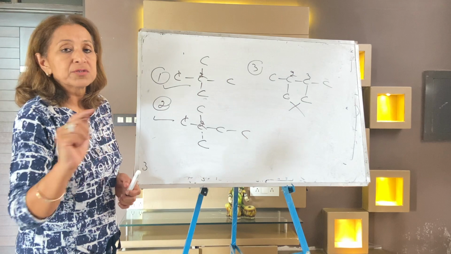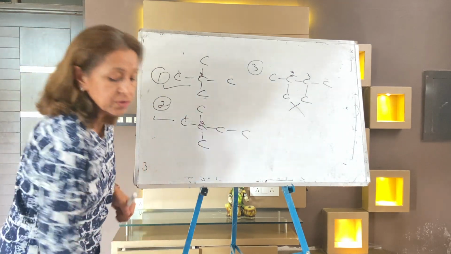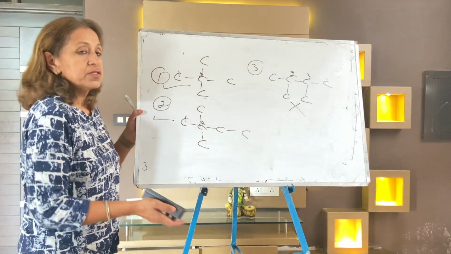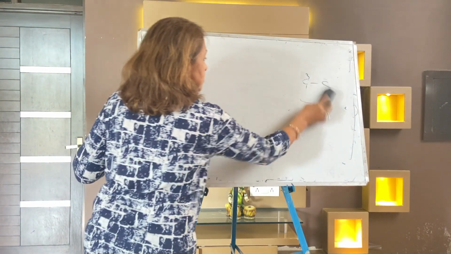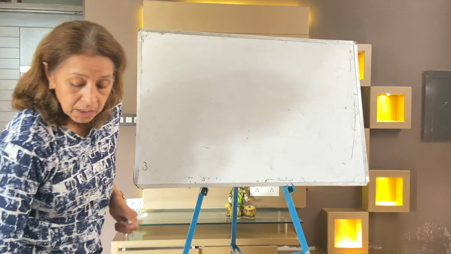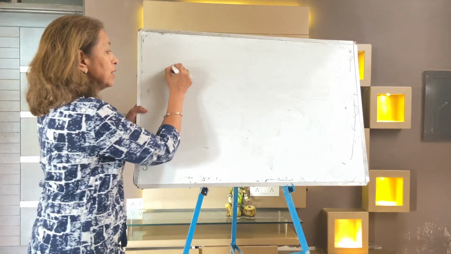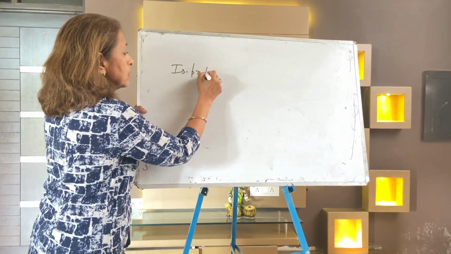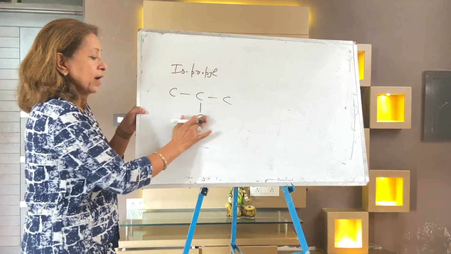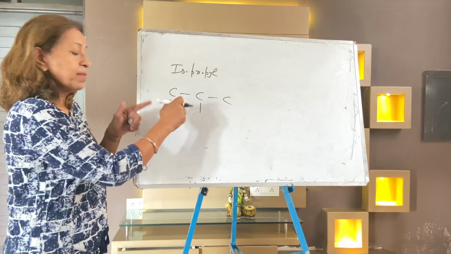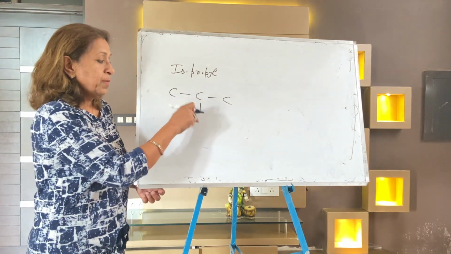So write down exceptional cases now. There are 3 exceptional cases. We discussed normal, iso, neo. One is isopropyl. This is isopropyl. This is not carbon; some other group will be attached to it.